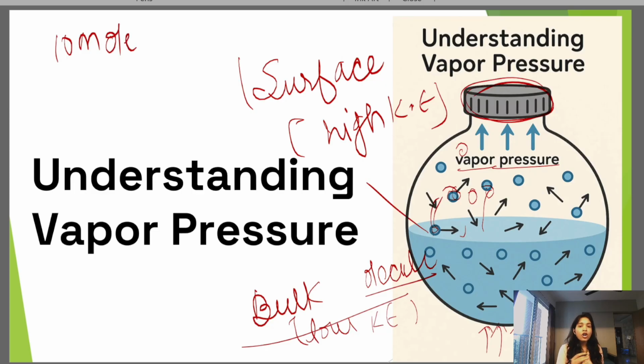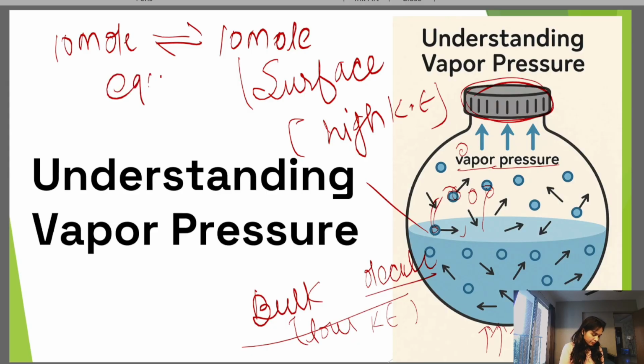So what happens after some time when, suppose, you take 10 molecules of water? All molecules get converted into vapor. Then this state is known as equilibrium.